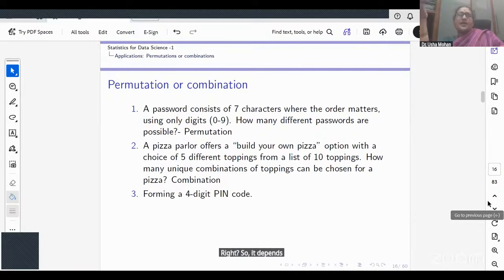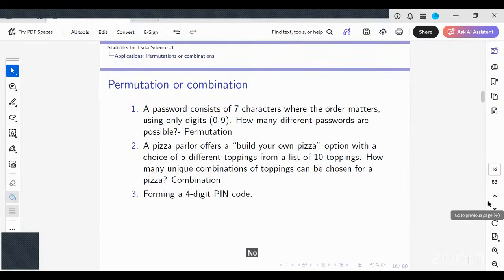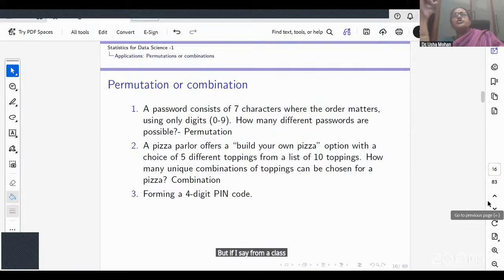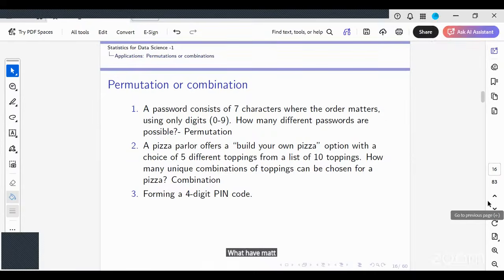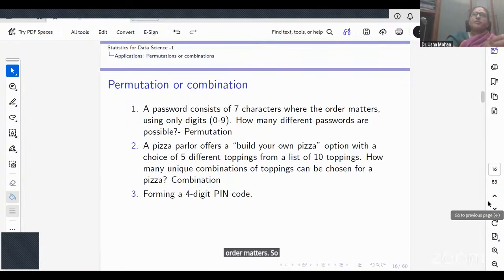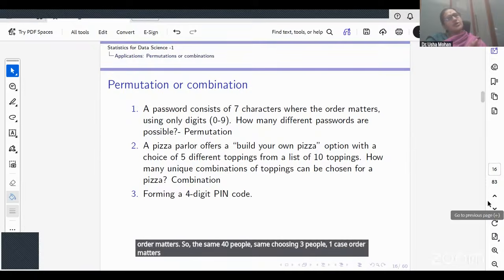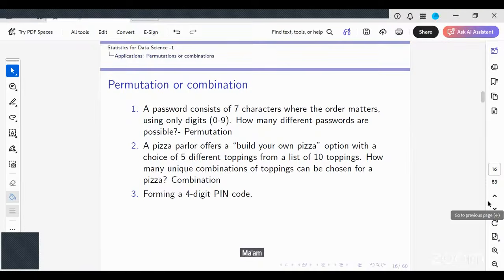For example, team building. From a class of 40 people, you choose 3 people to represent students in a union. Does order matter? No. But if I say from a class of 40 people, choose a president, a vice president, and a secretary, does order matter? Order matters. So the same 40 people, same choosing 3 people, in one case order matters, in one case order does not matter. Is this clear?